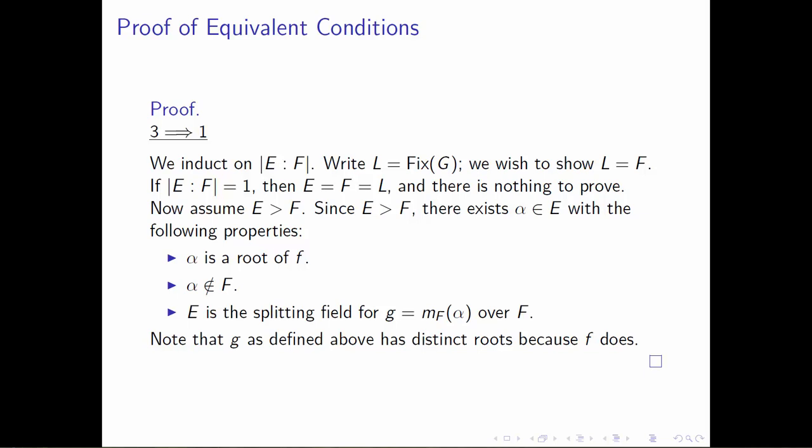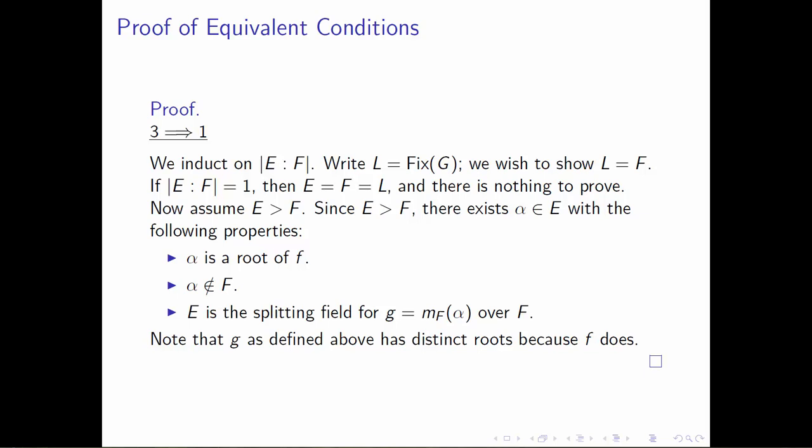Let's let this field be L, and what we want to show is that L is equal to F. And for this we're going to use an inductive argument. So, first of all, if the degree of E over F happens to be 1, which is our base case, then E is exactly the same field as F, is exactly the same field as L, and there really isn't anything to prove in this case, so our base case is somewhat vacuous. So we can assume that E is a strictly larger field than F.